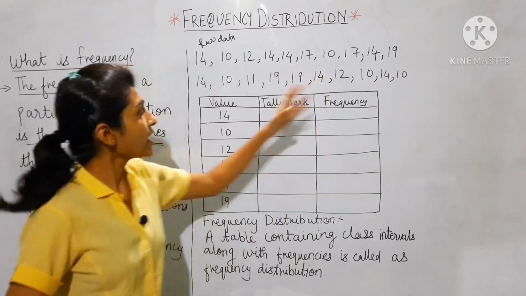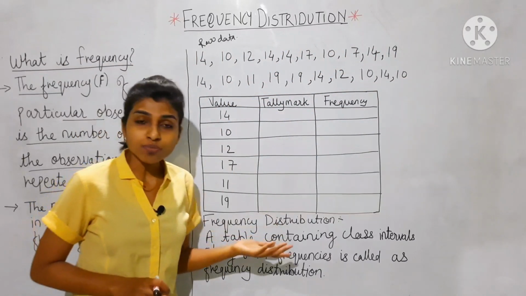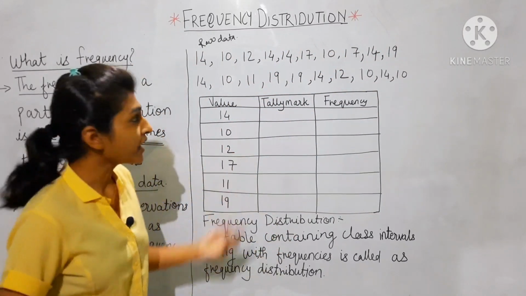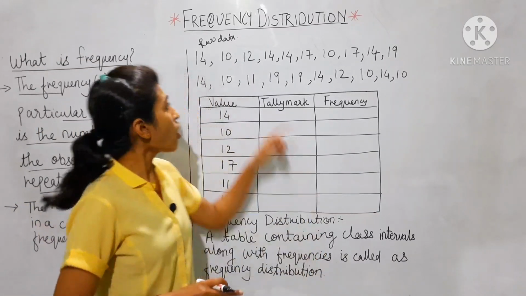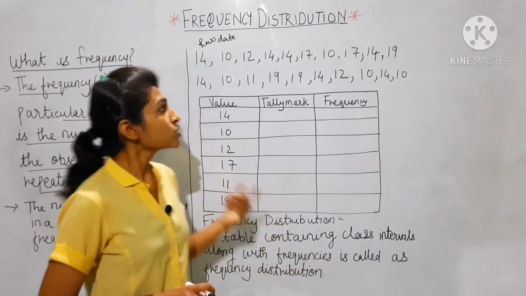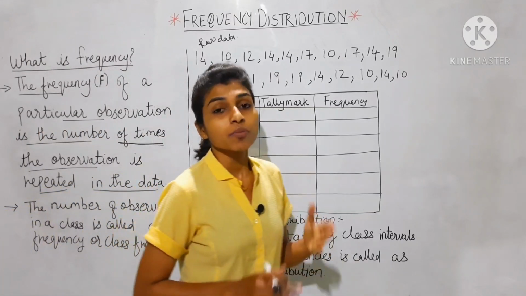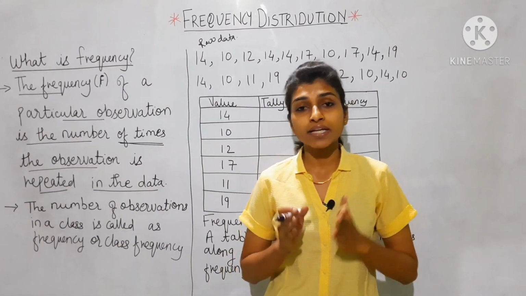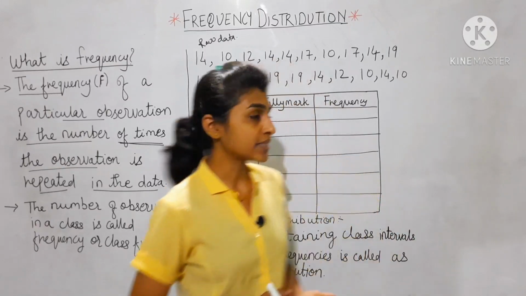It is very difficult to find out how many times the number 14 has been repeated or how many times the number 10 has been repeated. So how to find that the numbers are repeated? By frequency distribution, by taking the tally mark, we can find the frequency.